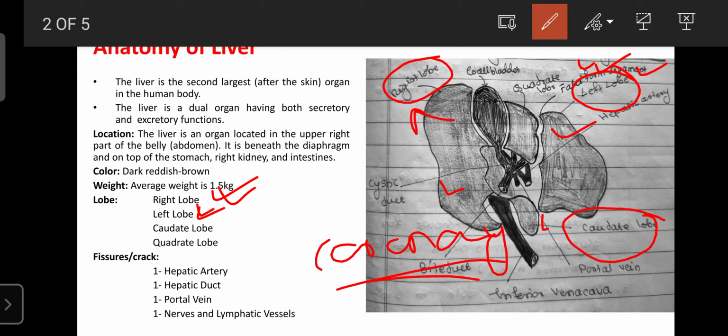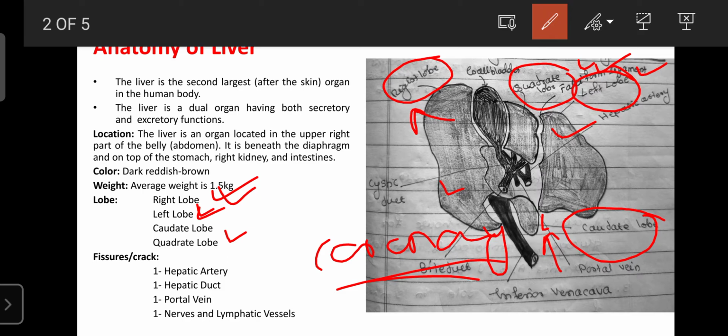That lobe is known as the caudate lobe, and it is facing towards the stomach, because just below the liver is the location of the stomach. So this caudate lobe faces towards the stomach, or towards the lesser curvature of the stomach. Another lobe present in the liver is known as the quadrate lobe. It is superior, and it is facing towards the abdominal cavity.